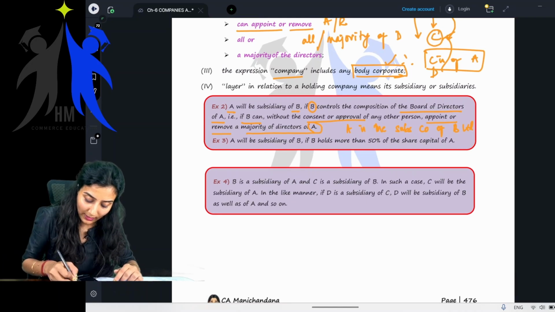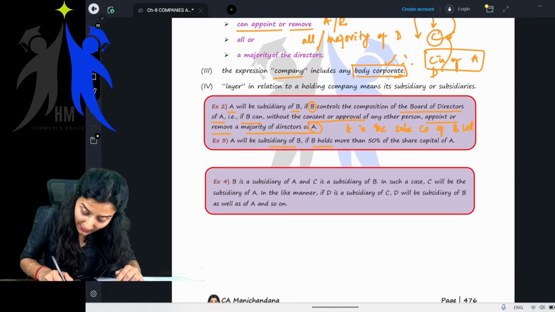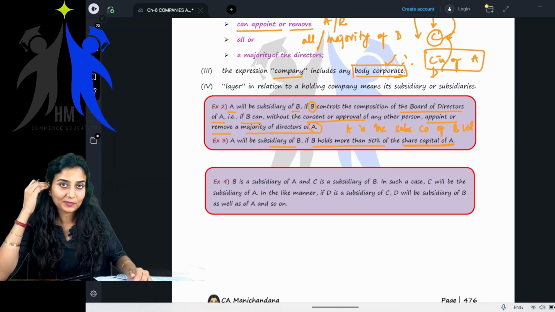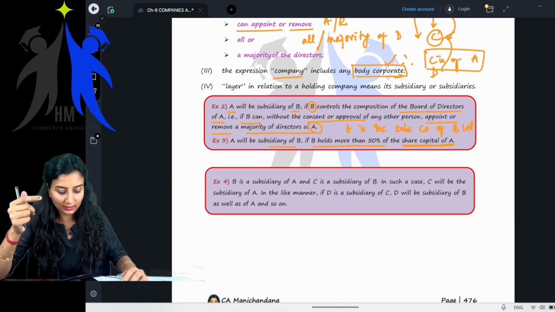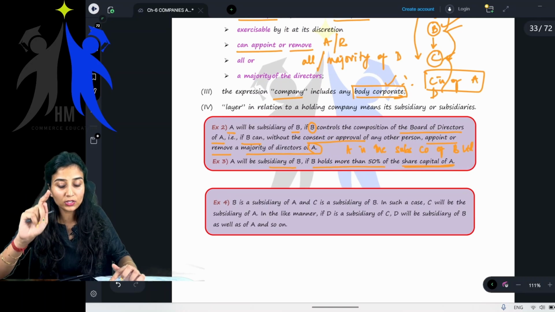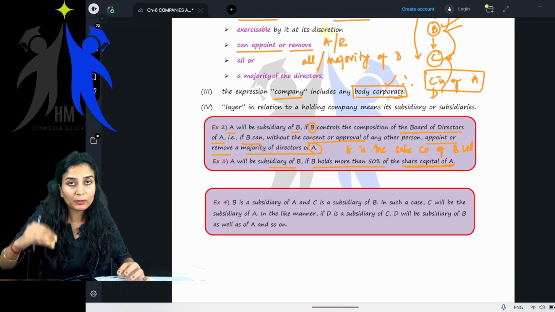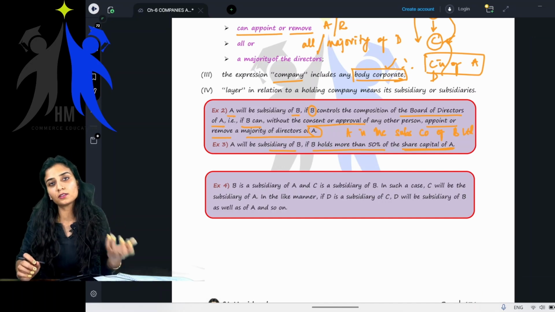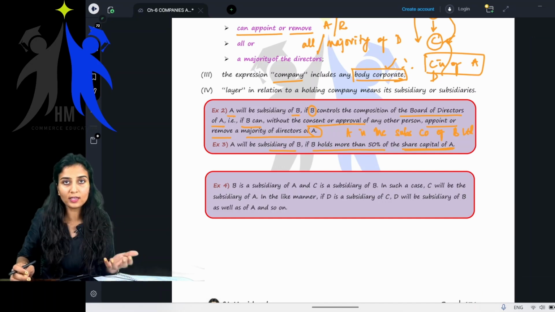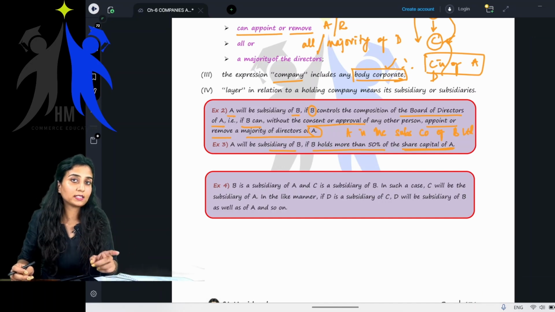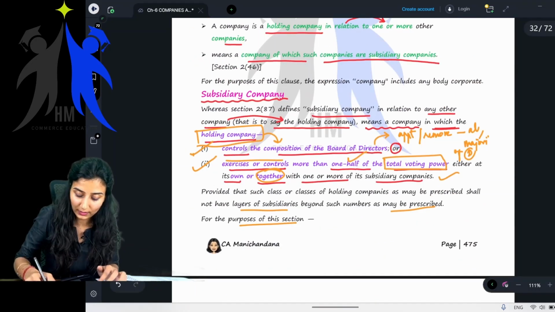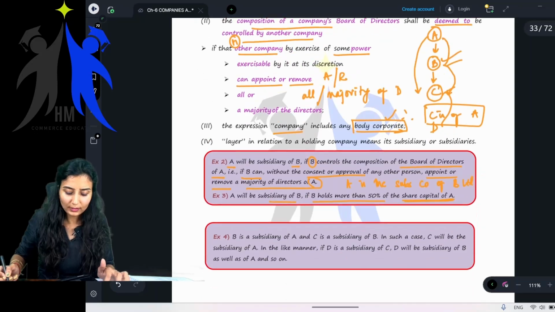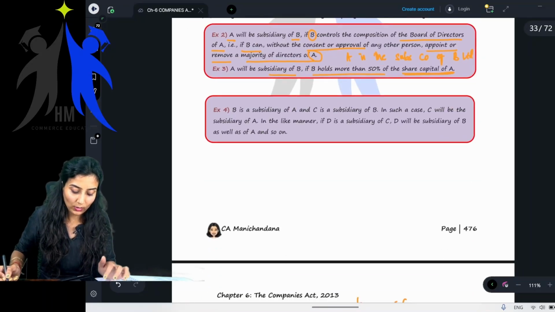A will be subsidiary of B if B holds more than 50% of the share capital of A. See, they are telling it share capital, but the definition is voting power. In your examination, be very careful. You have to write voting power. But for your understanding, you can take it as share capital, because if there are no shares with differential voting, it's okay if you say share capital also. But in your examination, please make sure you write this particular word: total voting power. Clear? Okay, next example.